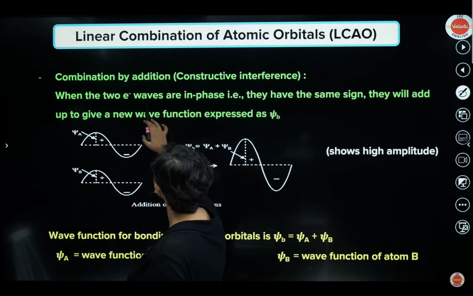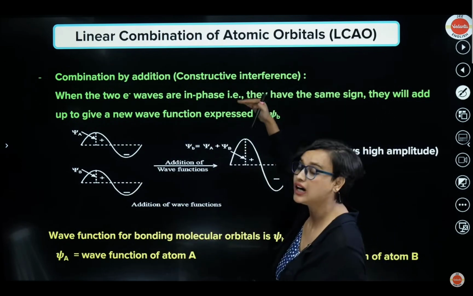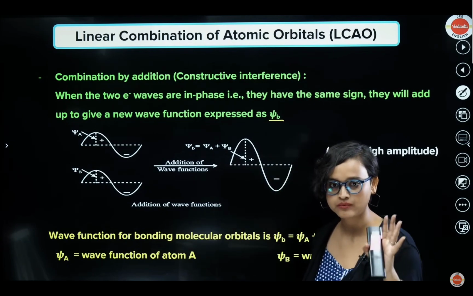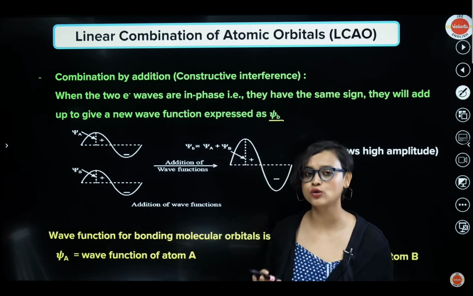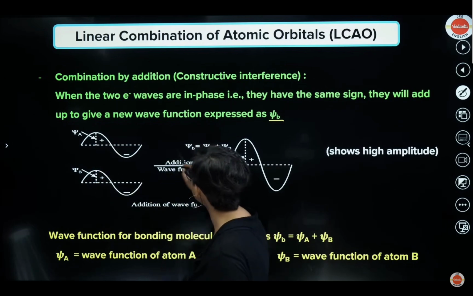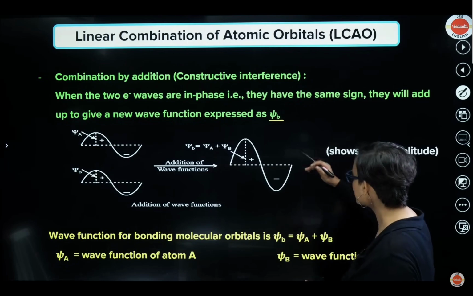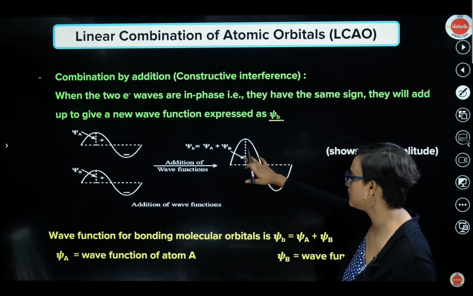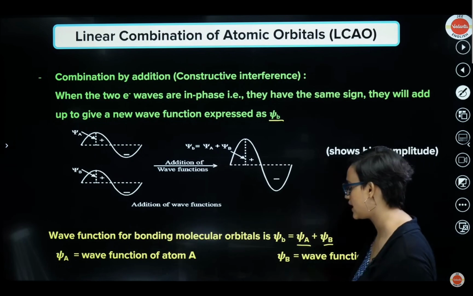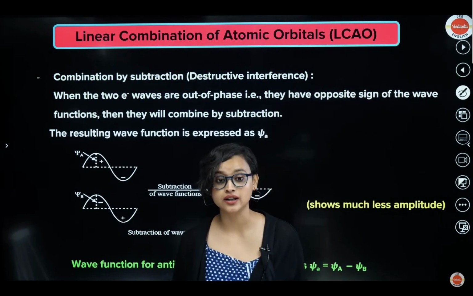So when the two electron waves are in phase, that is positive and positive, they will give rise to the same sign, but it is going to be a bigger wave function. We are going to call that psi b, because this is our linear combination of atomic orbitals. We are going to do LCAO. If this is your psi a and this is your psi capital B, addition of wave functions has happened. Very simple, very easy. It shows a higher amplitude than those two. So the wave function for the bonding molecular orbital is psi a plus psi b, where psi b is the wave function of atom B and psi a is the wave function of atom A.